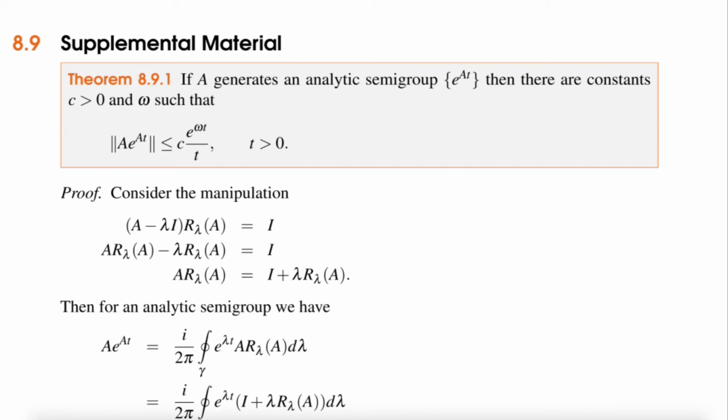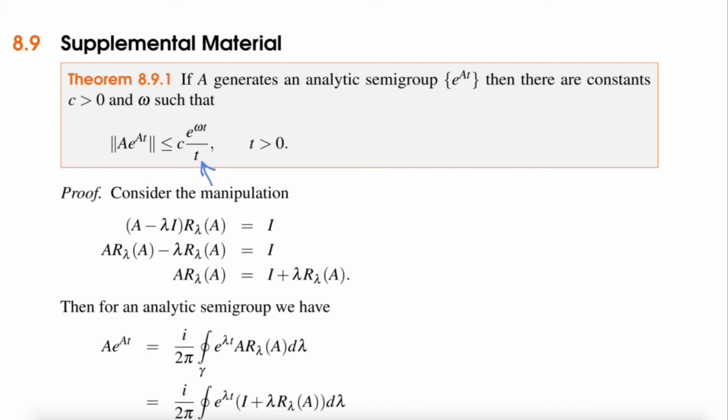If A generates an analytic semigroup e to the At, then there are constants c and omega so that A e to the At is bounded by c e to the omega t divided by t. This is a technical estimate, but it also tells you what happens if you apply A to the semigroup. And important here is the 1 over t dependence, which you see right here.